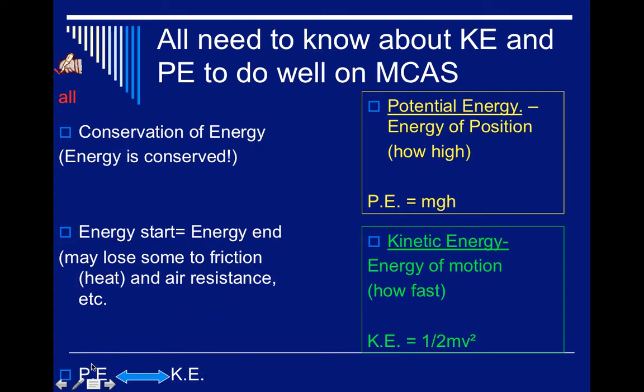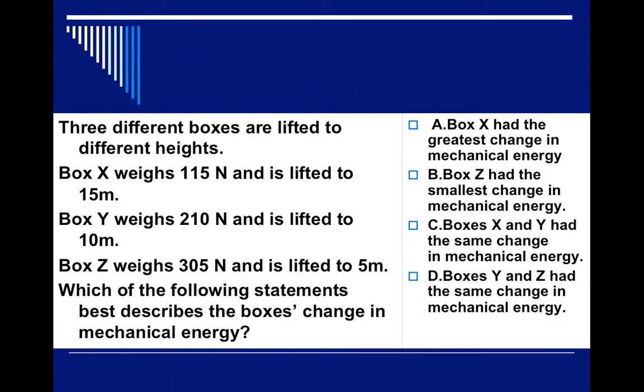So we have energy changing forms, and MCAS really talks about potential changing to kinetic, or even doing work, lifting the object, doing work to it, force times distance. That work creates potential energy, which then, if the object falls, converts into kinetic energy. So these are the main ideas, main things to get in your notes about potential and kinetic energy.